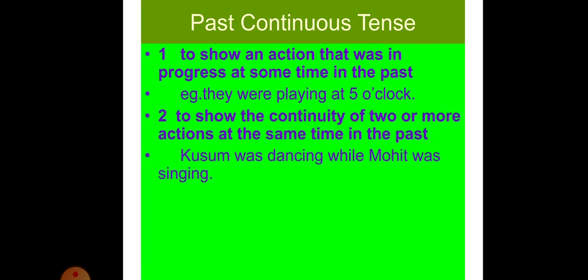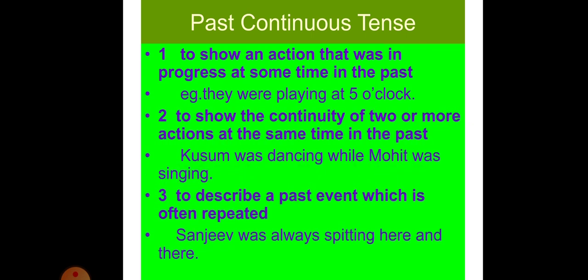Continuous means in the past some activities continued for some time. They started in the past but they continued for some time. So you will say they were playing at 5 o'clock. Means yesterday or the same day in the morning the activity was going on. Or to show the continuity of two or more actions at the same time in the past. Like you can say Kusum was dancing while Mohit was singing. Same way you can say I am reading while my sister is playing guitar. Means two activities are going on at the same time.